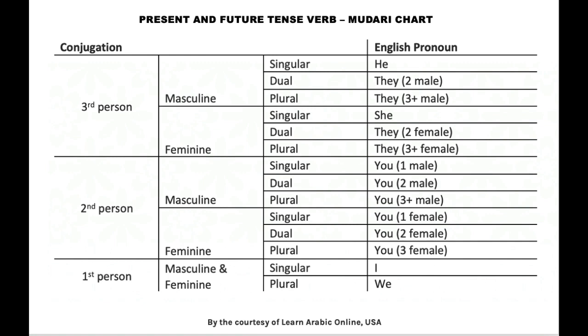And next 3, 1, 2, 3. 1 female, 2 female, 3 female. The last 2 is singular and plural. Batch of 3. 1, 2, 3. Singular, dual, plural. You will learn the Arabic verb in the same order. 1, 2, 3, 1, 2, 3, 1, 2, 3, 1, 2, 3, 1 and 2 or more. Please note, in Arabic, dual and plural for first person is same.